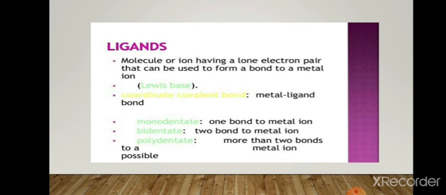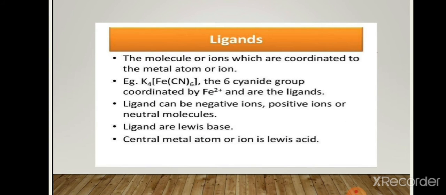Monodentate means containing only one donor atom. Bidentate means containing two donor atoms, while polydentate means containing more than two donor atoms. Here we see the example K4[Fe(CN)6]: the six cyanide groups coordinated to Fe2+ are the ligands. Ligands can be negative ions, positive ions or neutral molecules. They are Lewis bases, while the central metal atom or ion is a Lewis acid.